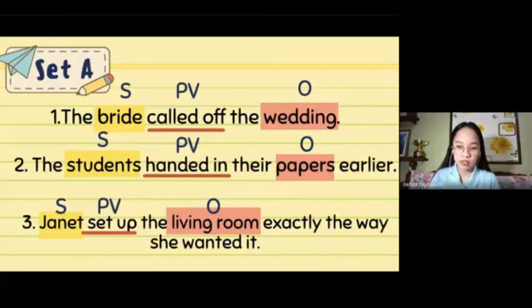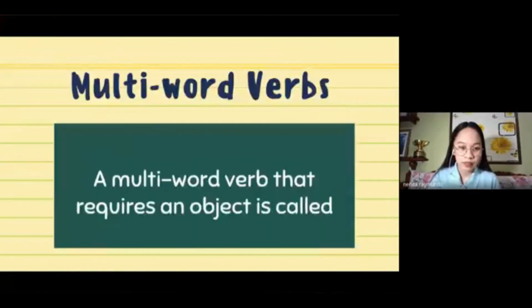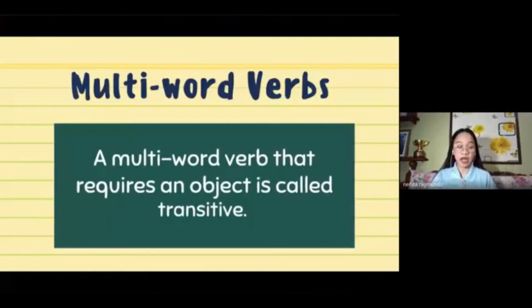Okay, let's see if that's correct. All right, that's correct. So a verb that takes an object or a verb that requires an object is called a transitive verb. For multi-word verbs, it also takes the same rule. If the multi-word verb requires an object, it is also transitive. Okay? So remember, if a multi-word verb is followed by an object, it is a transitive multi-word verb. Is that clear, girls? Yes, ma'am.